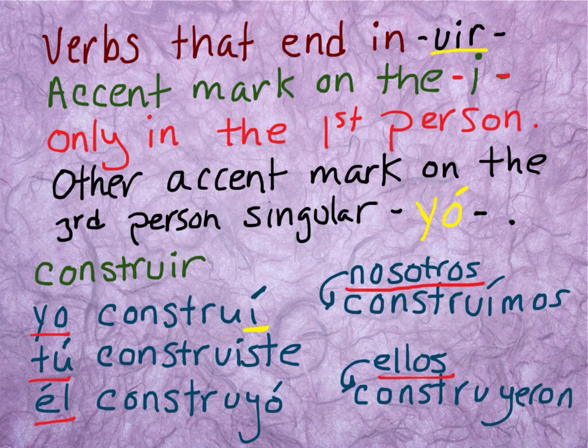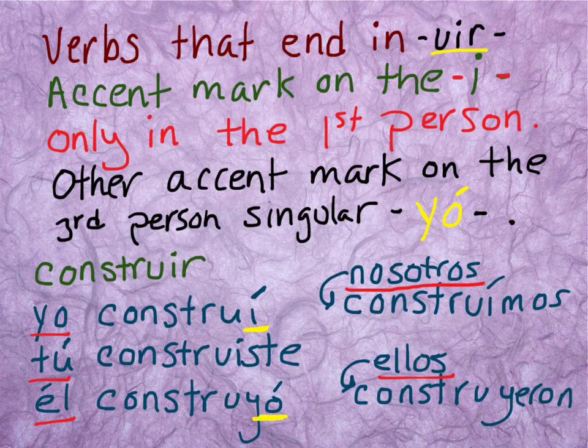And then the only other time you're going to have an accent mark is in the él, ella, usted form, with the Y here in the third person singular.